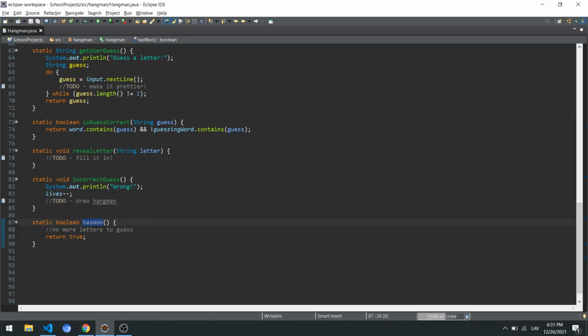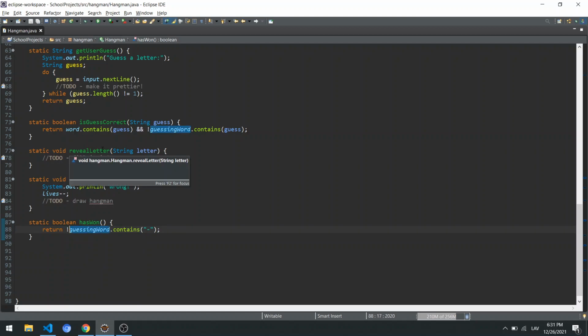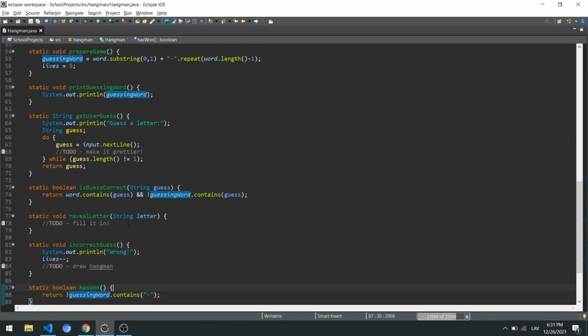Now, if the user has no more letters to guess. Well, this one, again, could be done in multiple ways, but one way is guessing word contains a dash is false, so doesn't contain the dash. If all the dashes will be replaced with actual letters, then user has won. Probably this is one way how to do this.